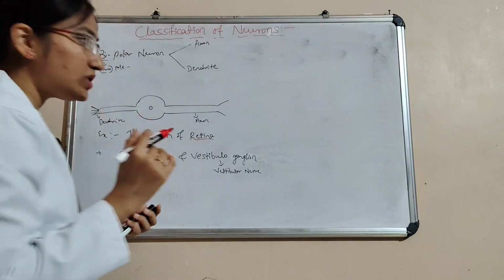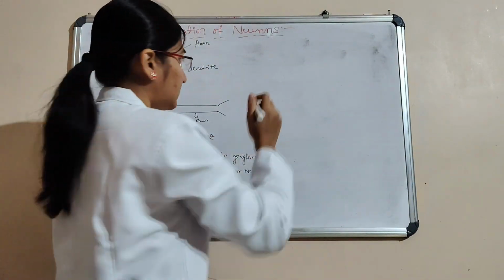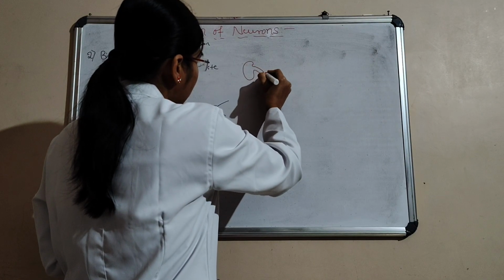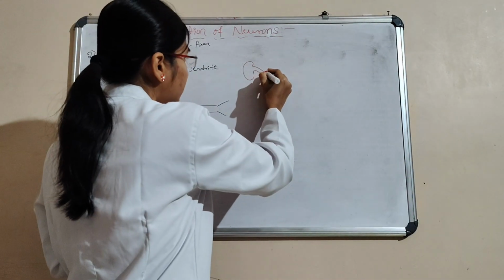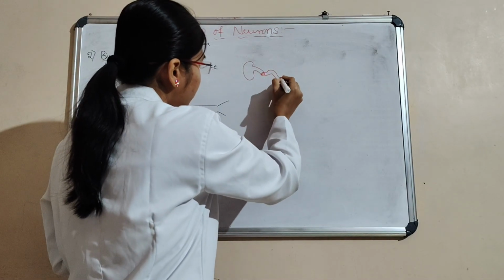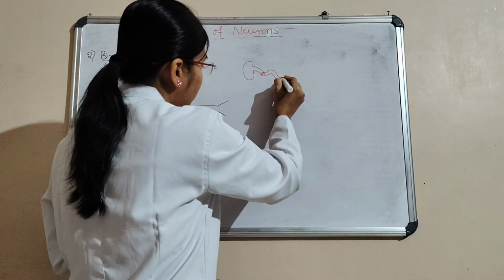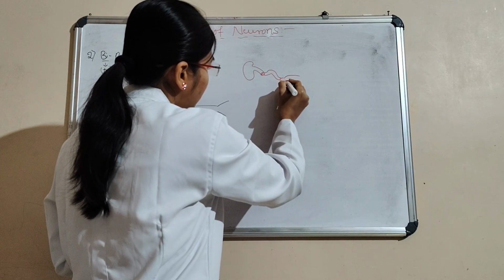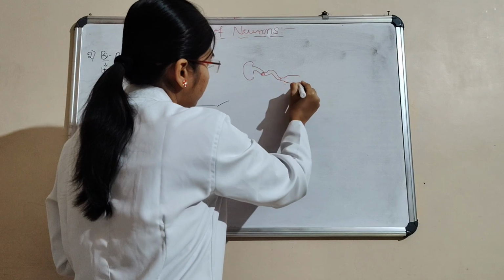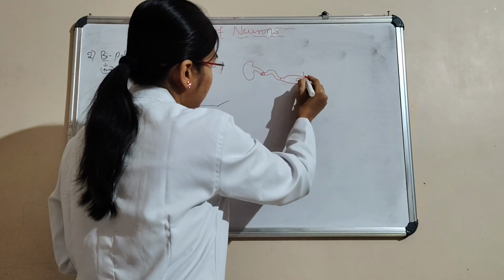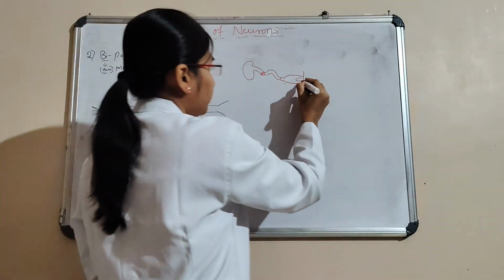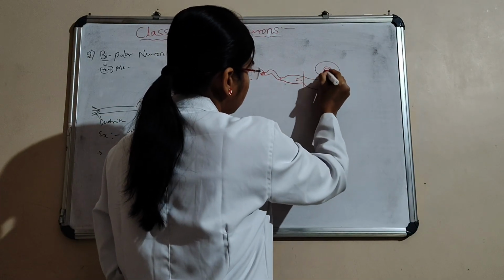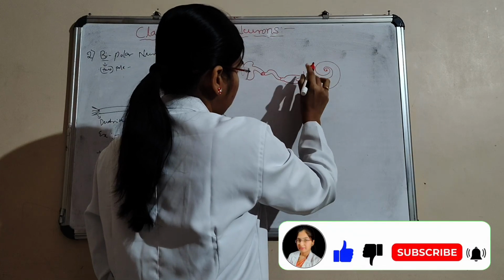Let's see here. The ear is divided into three parts. First one is the external ear, second one is the middle ear, and third one is the inner ear.